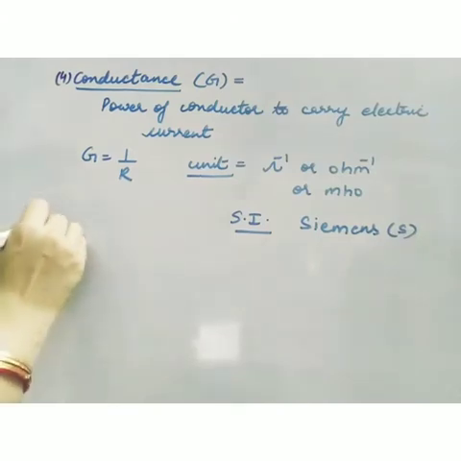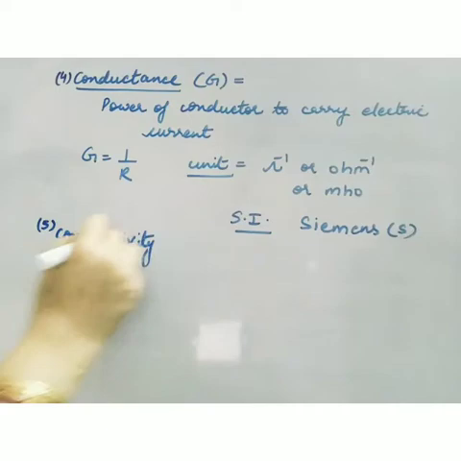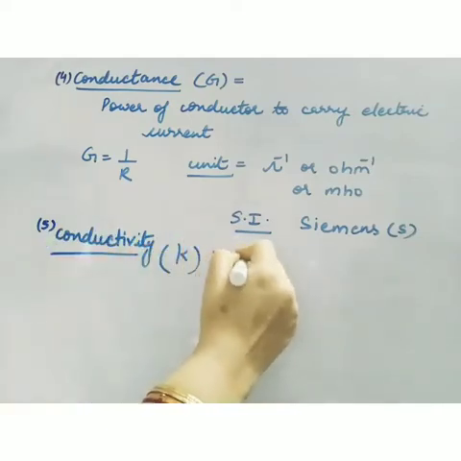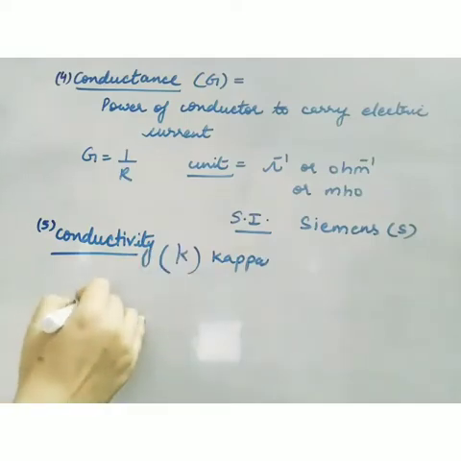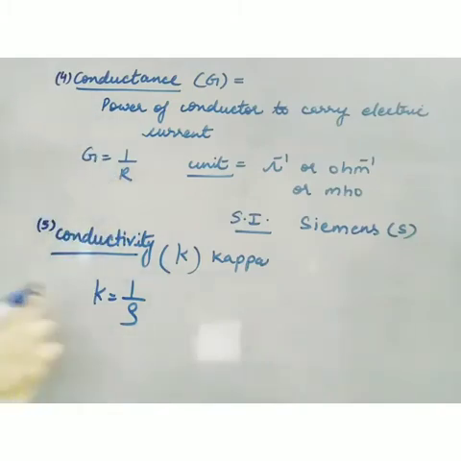Now the next is conductivity. Conductivity is denoted by the Greek letter kappa, and it is the reciprocal of resistivity. So conductance is the reciprocal of resistance, and conductivity is the reciprocal of resistivity.